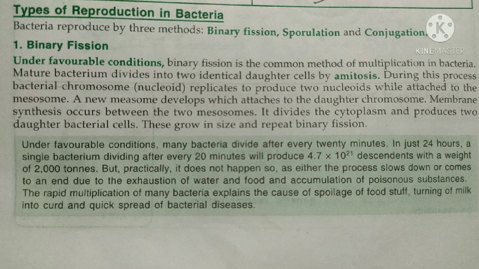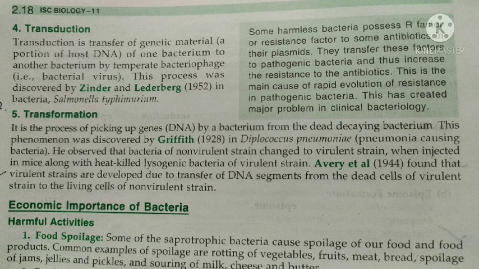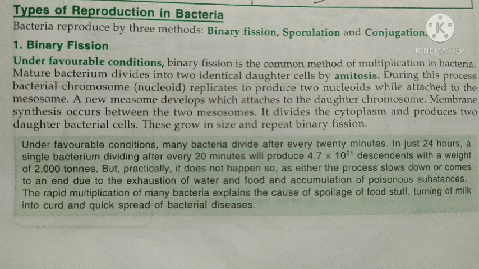So now my dear students, the next topic is reproduction in bacteria. The bacteria reproduce by three methods, that is binary fission, sporulation and genetic recombination. Binary fission is an asexual method of reproduction in bacteria.